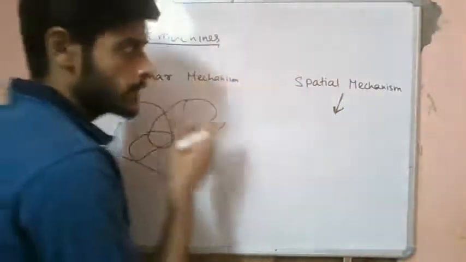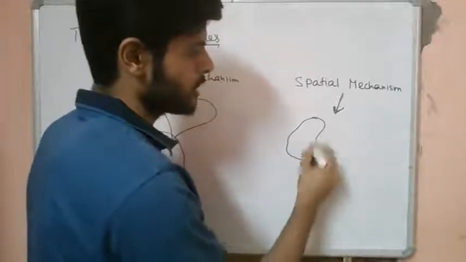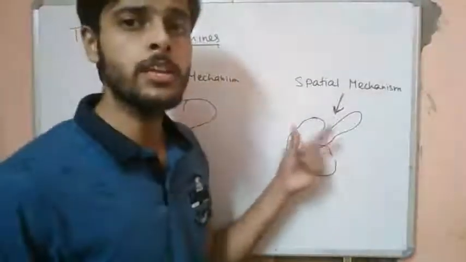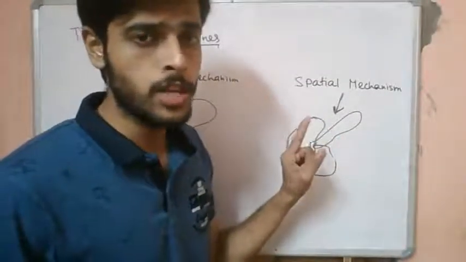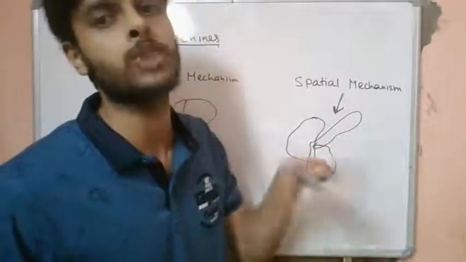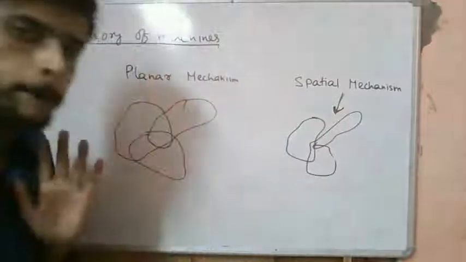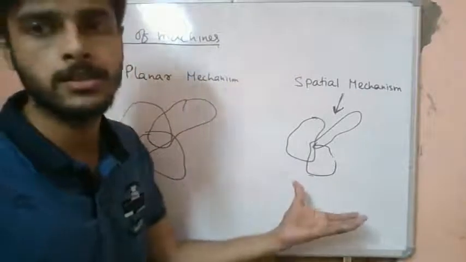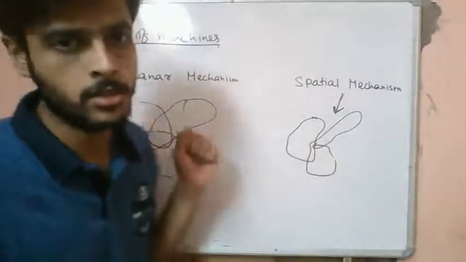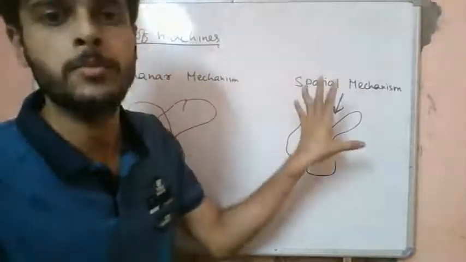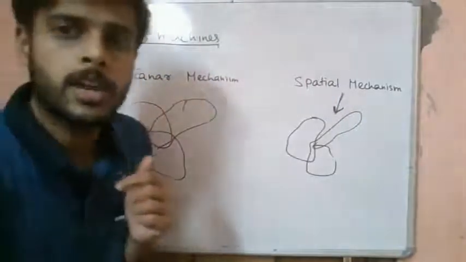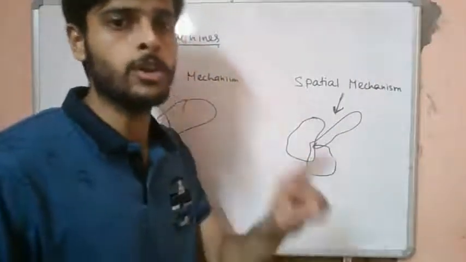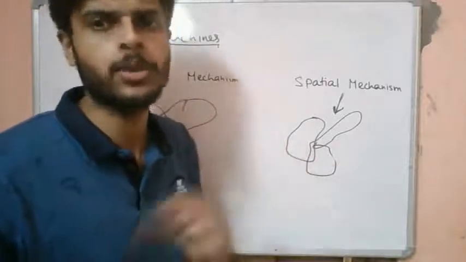Whereas in a spatial mechanism, the idea is that it will also be a combination of some rigid bodies. But if any one of the rigid bodies, throughout its motion, even once, goes out of the plane, it will be called a spatial mechanism. Robotic arms, for example, are used in lots of car and automotive industries. These are spatial mechanisms. So what is a spatial mechanism? It is a mechanism such that throughout the course of its operation, any one of the rigid bodies has a motion out of the plane for any instant of time.